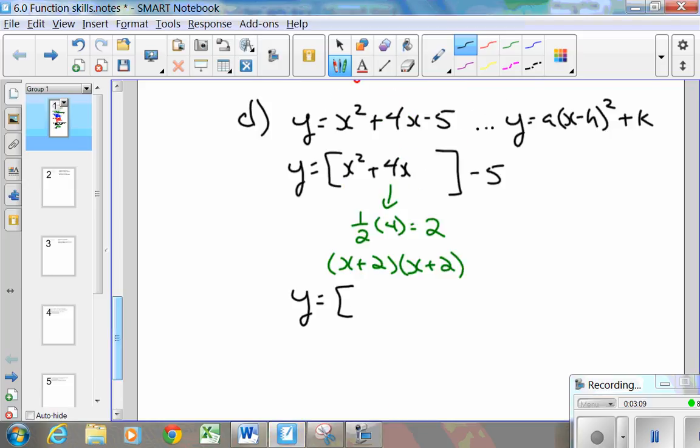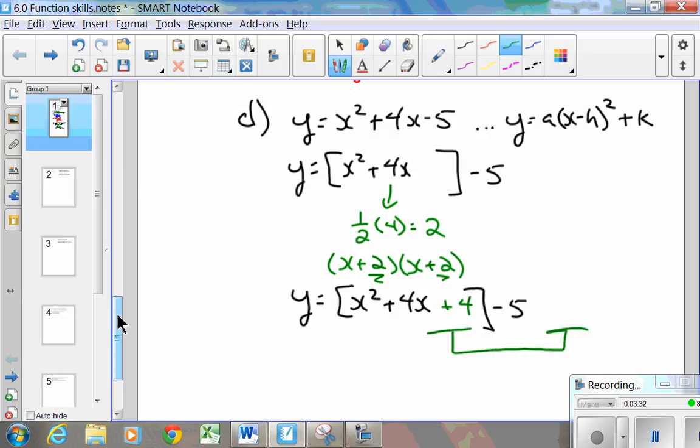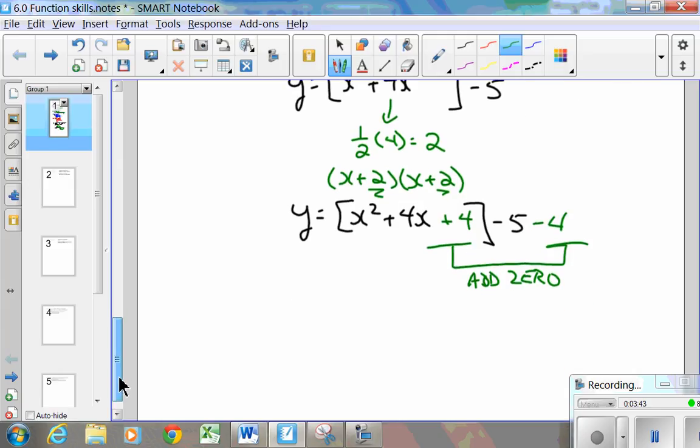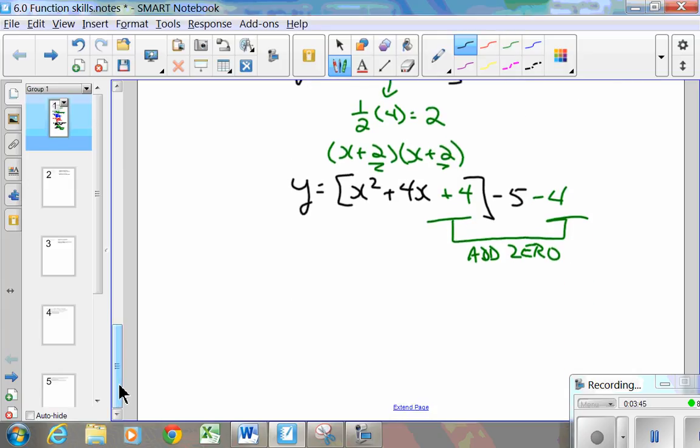So when I go to put that information back into my equation, we have y equals x squared plus 4x plus 4. And that's because when you multiply 2 times 2, you get the plus 4. In the original question, we had a minus 5. And because we want to make sure that we're only adding 0 to our equation, if I add 4, I have to minus 4. But again, that's about adding 0. Adding 0 doesn't change the expression. Multiplying by 1 doesn't change the expression. So that's important for us to remember that skill.